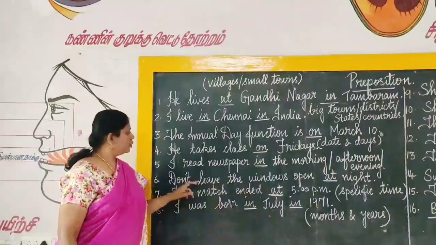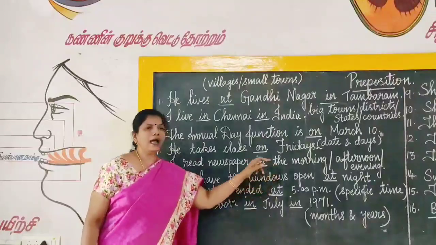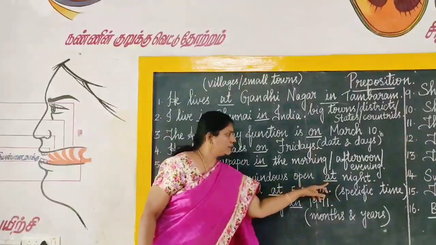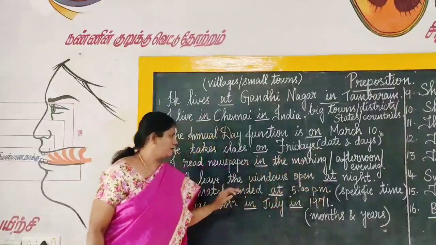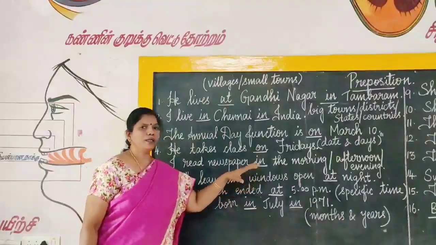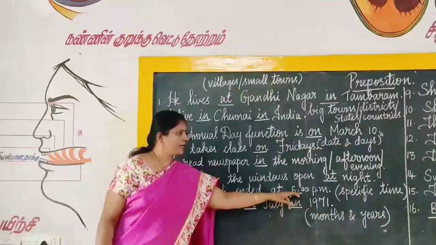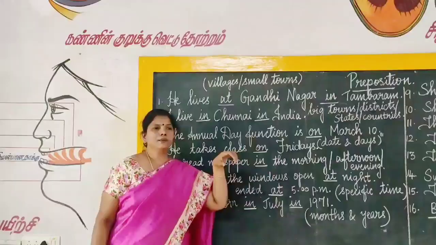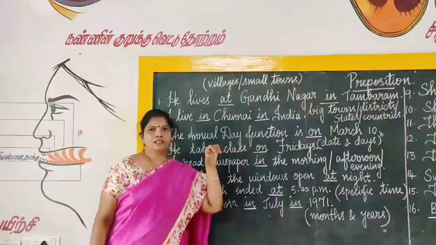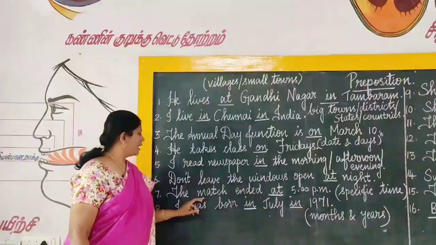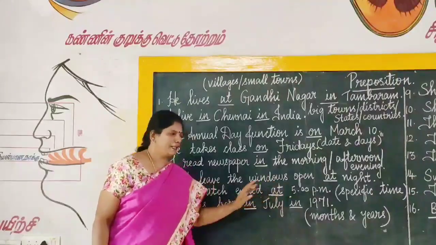Next one, don't leave the windows open at night. For night, we have to use the preposition at. So don't leave the windows open at night. And the next one, the match ended at 5 p.m. When we are talking about the specific time, we have to use the preposition at. So the match ended at 5 p.m.